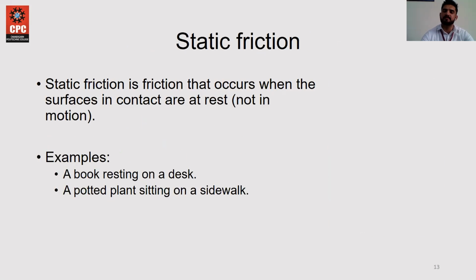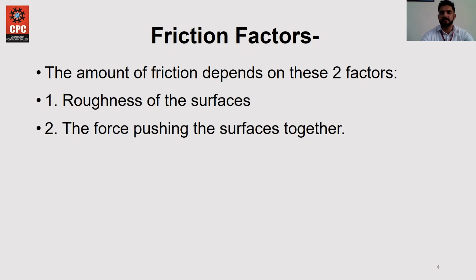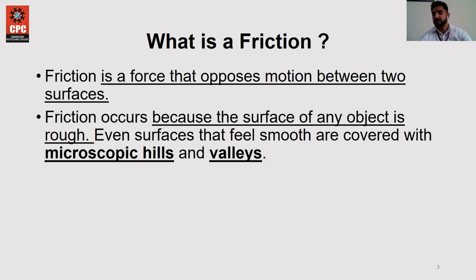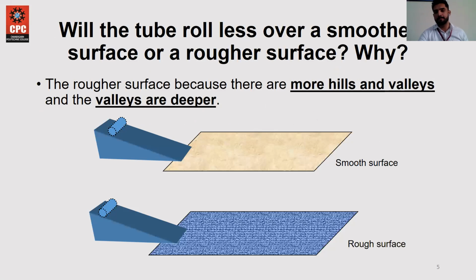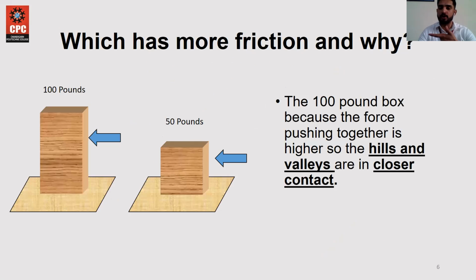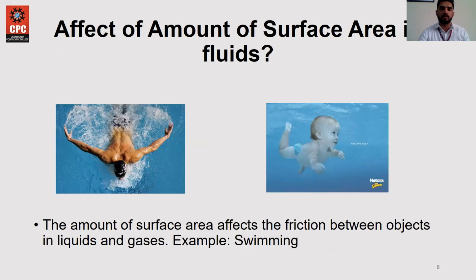During this lecture, firstly, we discussed friction. What is friction? The opposing force. Second, friction factors and how it occurs: it occurs by the roughness of the surface and the force pushing together. There were a few examples, rolling and static friction with the wooden log, and rolling of a tube and the wooden log.